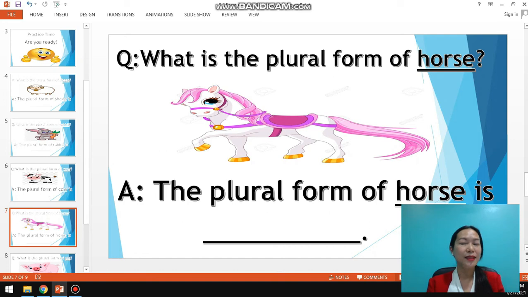What is the plural form of horse? What is the plural form of horse? All right, good job. The plural form of horse is horses. The plural form of horse is horses. All right, good job.